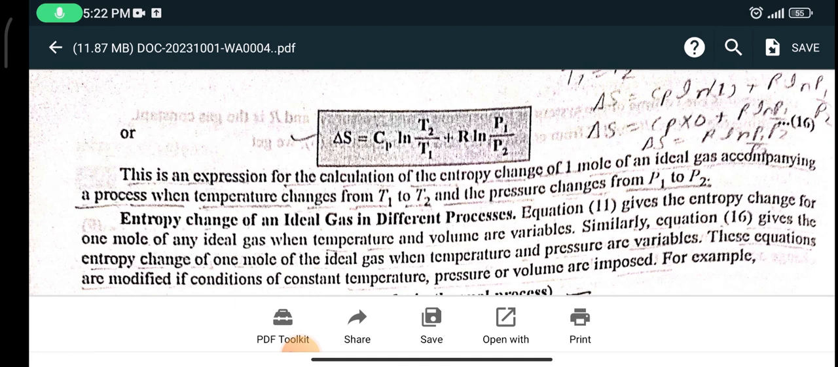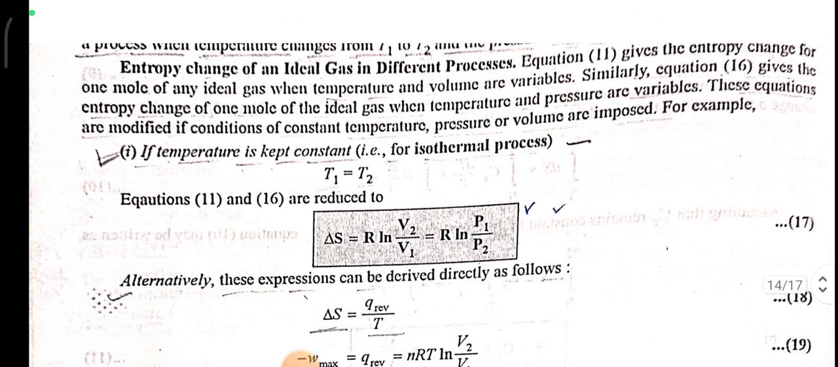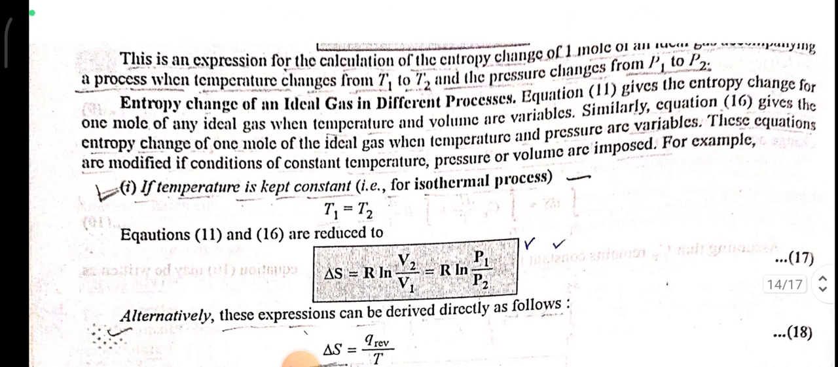This is the expression for calculation of entropy change for 1 mole of an ideal gas accompanying a process when temperature changes from T1 to T2 and pressure from P1 to P2. Entropy change for an ideal gas in different processes. Equation 11 gives the entropy change for 1 mole of an ideal gas when temperature and volume are variables. Similarly, equation 16 gives the entropy change for 1 mole of an ideal gas when temperature and pressure are variables.